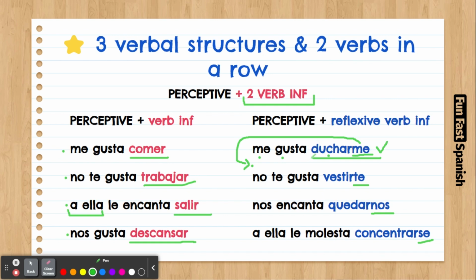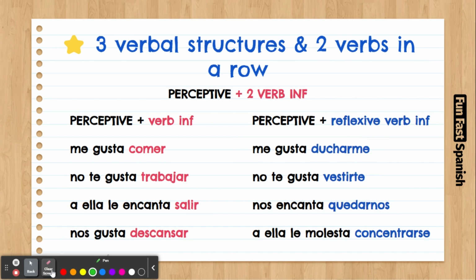Yeah. And that's a second reason why it's highly recommended to put the "me" at the end and not at the beginning. No te gusta vestirte. Yeah. I don't put this "te" here at the beginning like "te no te gusta vestir." That's wrong. Nos encanta quedarnos. A ella le molesta concentrarse. So here it's better. As you can see, you cannot put this "me" at the beginning. So again, it's better to use the me, the te, the nos, these words at the end.